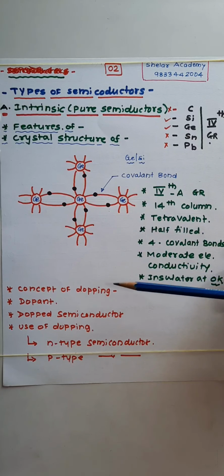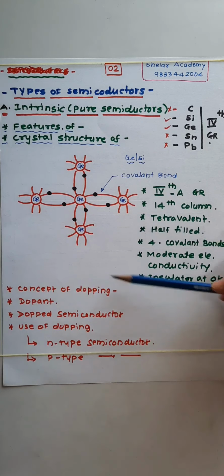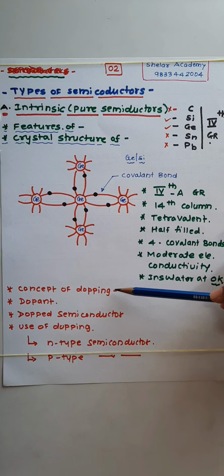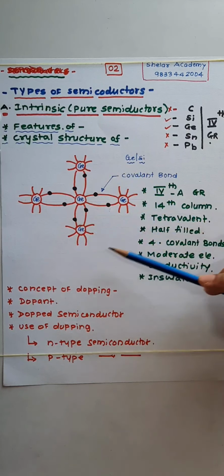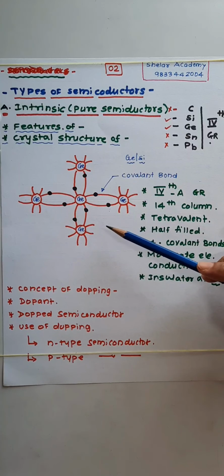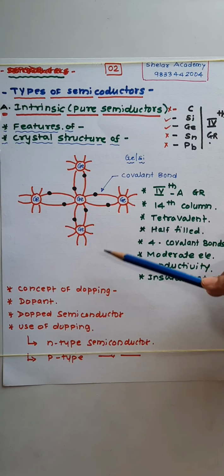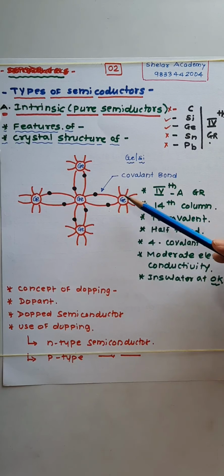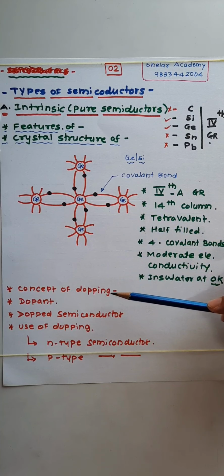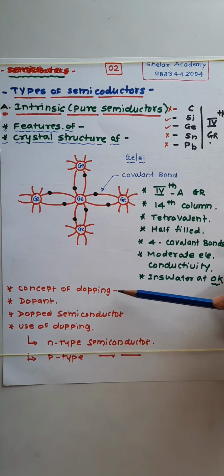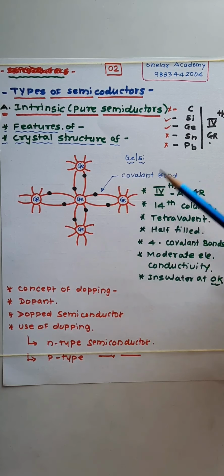That process of addition is called as what? Doping. So what is the meaning of doping? It is a process in which impurity atoms are added to a pure semiconductor in a controlled manner. The purpose is to increase the carriers in number and the conductivity. Such a process is called as what? Doping. The purpose is to increase the electrical conductivity.